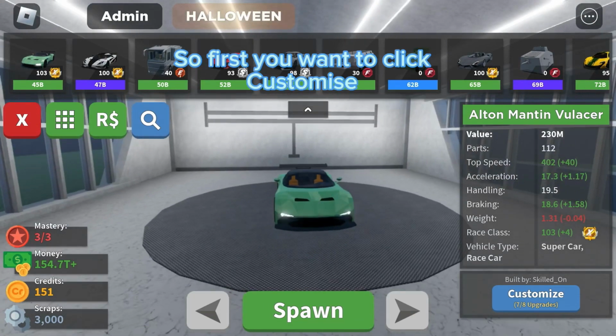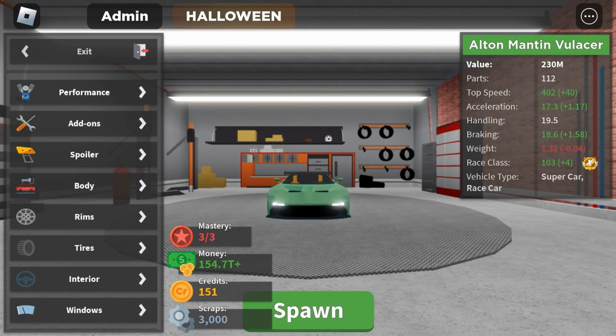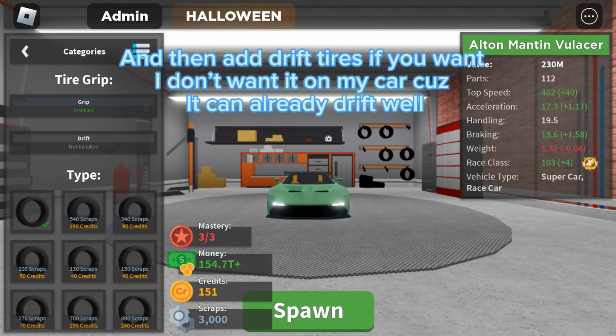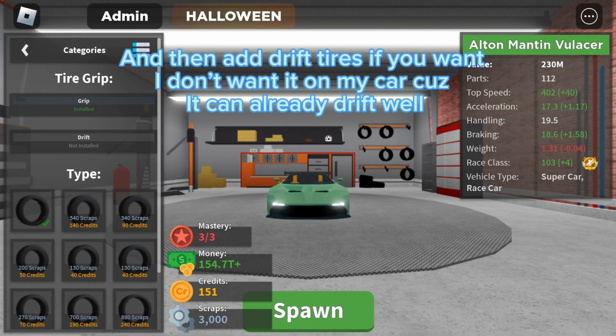So first you want to click Customize. And then add drift tires if you want. I don't want it on my car because it can already drift well.